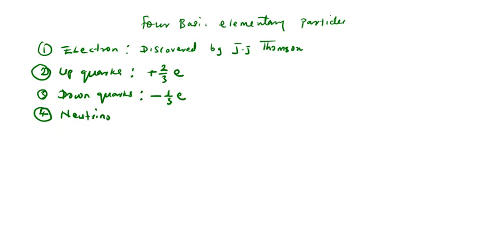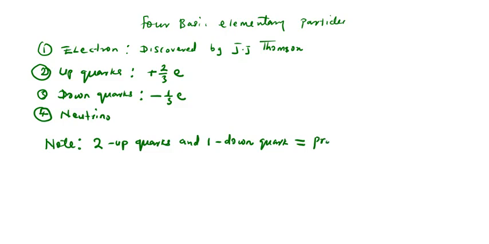There is a point for you to note. This is very important. Pay attention here. When we have two up quarks and one down quark, we call it the proton.